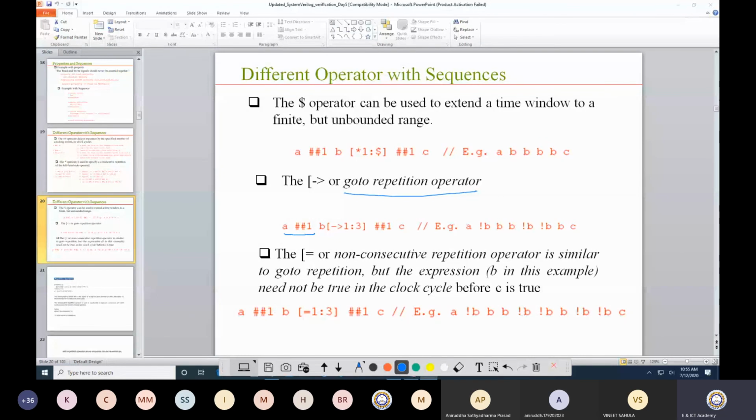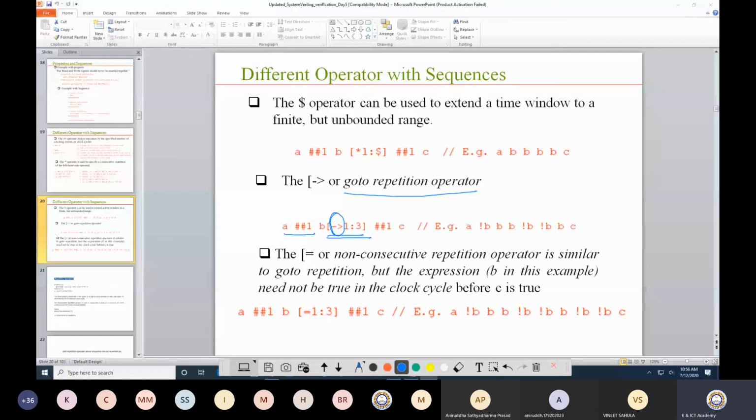Here, instead of star, there is a different operator, somewhat similar to your overlap operator, but written in terms of square brackets. Whenever I want to define a repetition, I use the square bracket syntax in assertions. Now here A ##1, then for B this is written 1 to 3, with an overlap operator before it, then ##1 C.